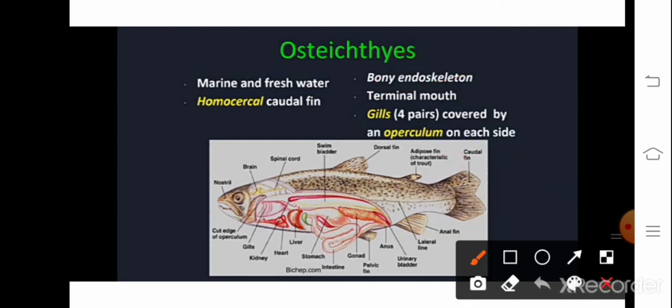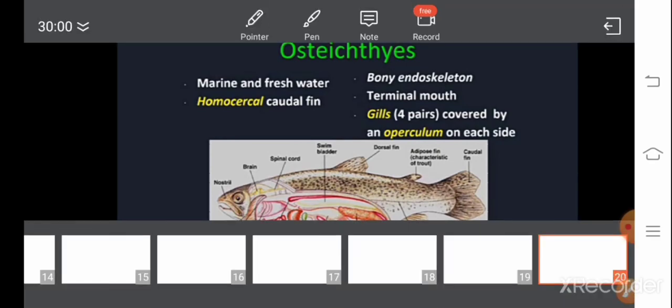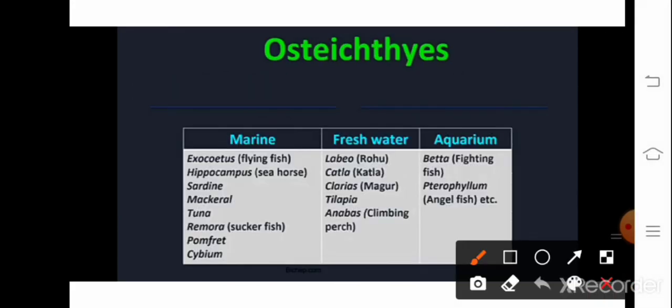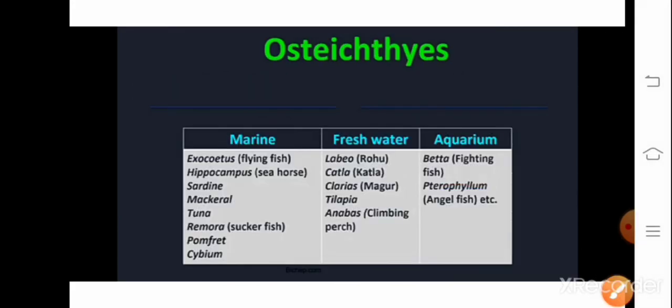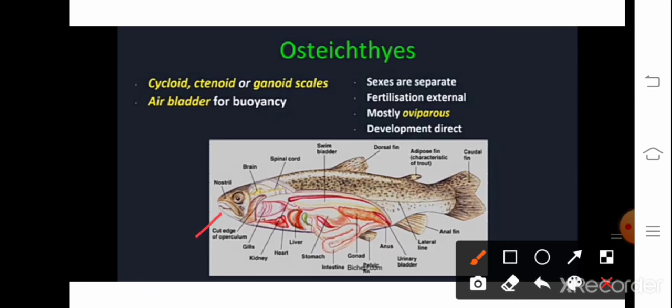Then the mouth will be terminal in position. Clearly you can see here the mouth is terminal in position, right? But in most of the cartilaginous fishes, the mouth will be on the ventral side. They will be present somewhere here.